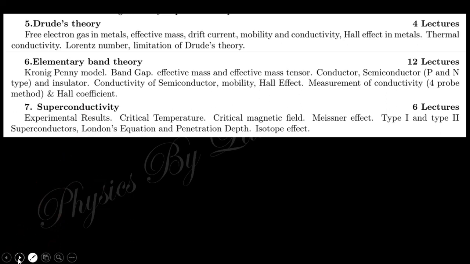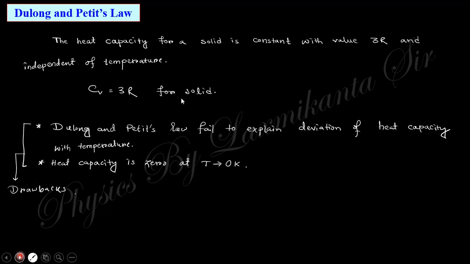So let's start. You can see Dulong-Petit law says that the specific heat for a solid is constant, with the value thrice R. R is the gas constant. If you put this value, you will obtain about 6 calorie per mole per Kelvin, and this is independent of temperature. So this law states that Cv, that is the heat capacity at constant volume, is constant for a solid.